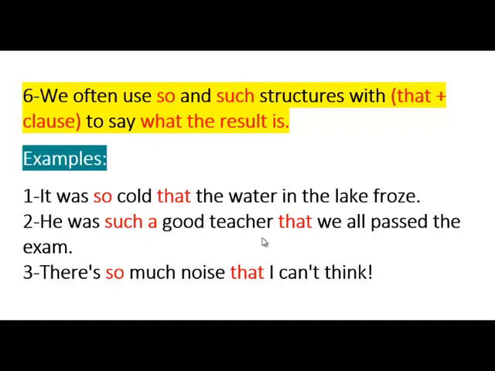He was such a good teacher that we all passed the exam. The result of him being a good teacher: all the students passed. The result of the cold weather: the water in the lake froze. There is so much noise that I can't think. Because of the noise. We use "that" with such and with so, to say what the result is.